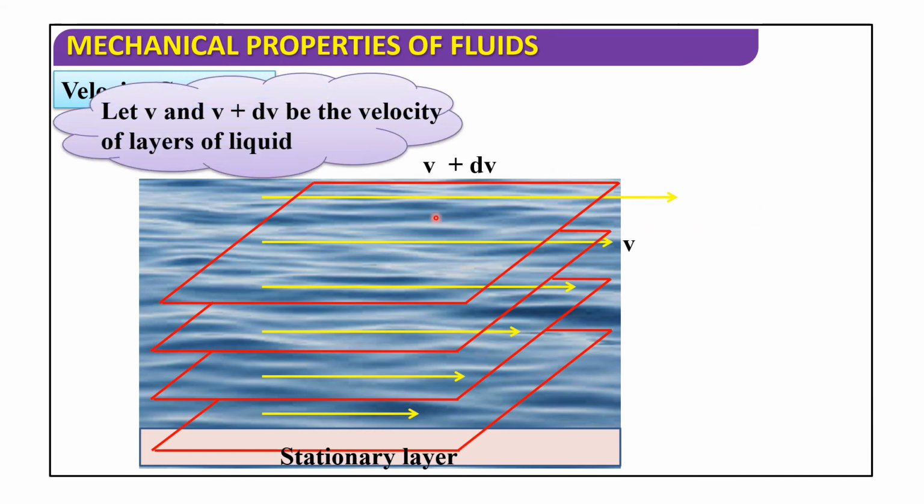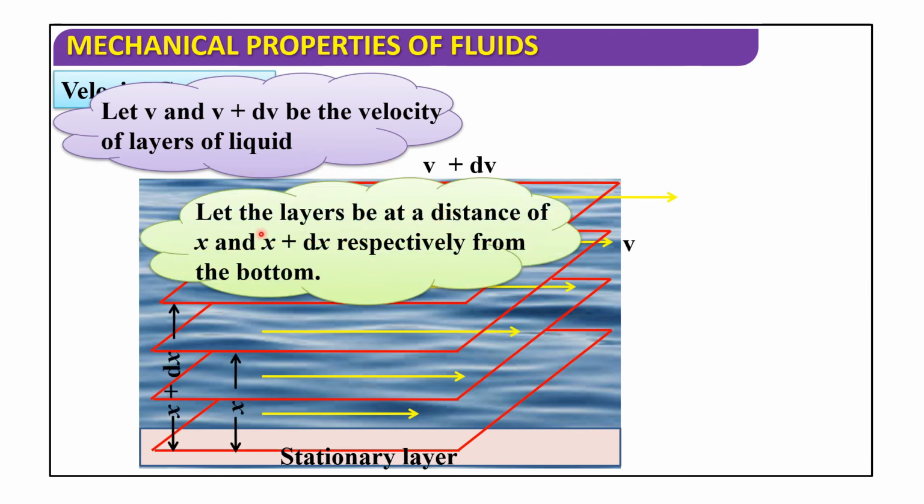So, let V and V plus dV be the velocity of layers of liquid. Let the layers be at a distance of x and x plus dx respectively from the bottom.